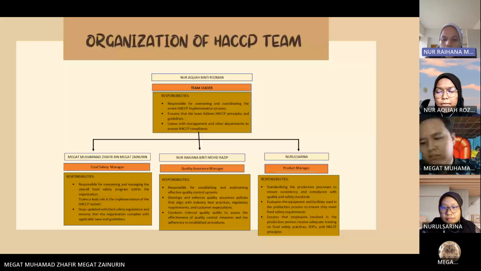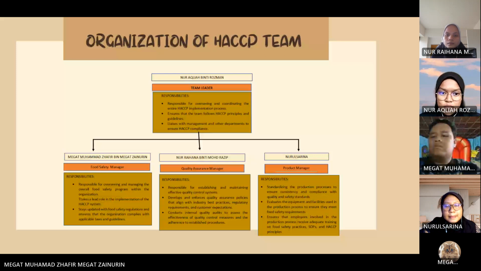Lastly, the product manager standardizes the production process to ensure consistency and compliance with quality and safety standards. Second, evaluates the equipment and facilities used in the production process to ensure that they meet food safety requirements. And lastly, ensures that employees involved in the production process receive adequate training on food safety practices, SOPs and HACCP principles. Next, I will pass to the next presenter.